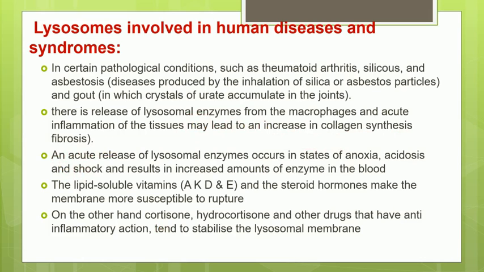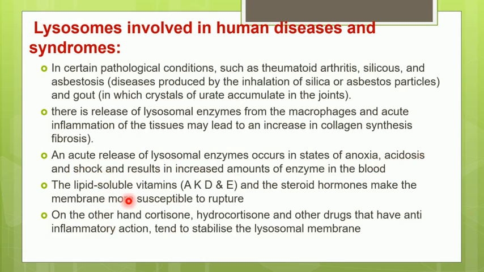So what is happening? The level of the lysosomal enzymes is increasing in the body. This increase in the enzyme level of lysosomes may occur under certain conditions like a state of anoxia, meaning low oxygen content, acidosis, that is high acidic content of the cell, and due to some shock.